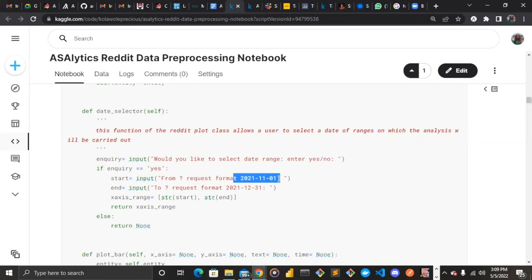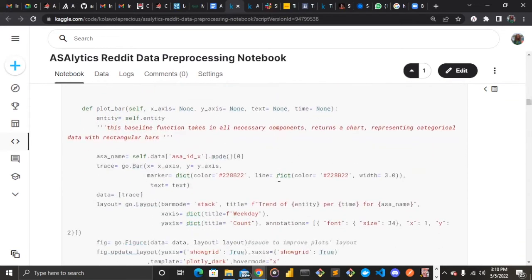And once the user has provided that, it returns the input of the user. And if the user is not saying yes, if the user is trying to get insight from the first date to the last date in our data, it is going to do that flexibly.